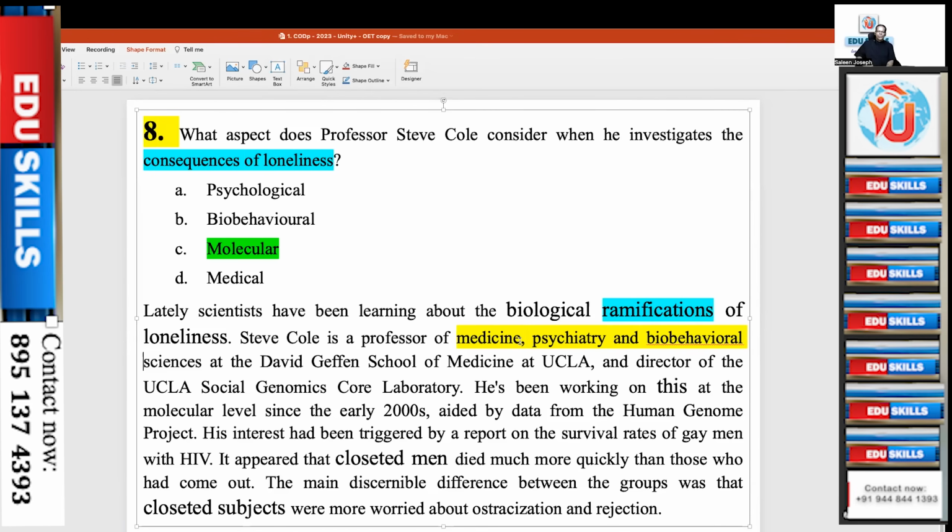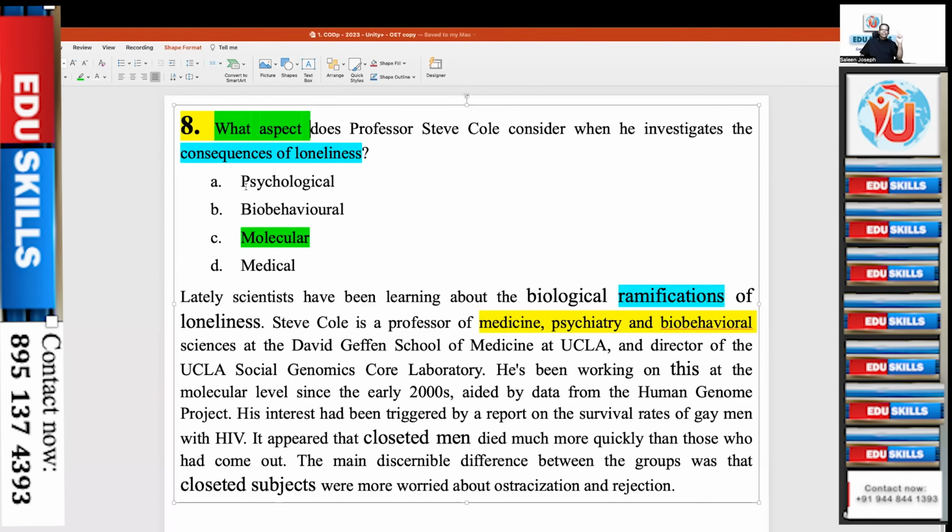Now, as you have seen, what is his concern? Here, you have to identify what aspect Professor Steve Cole considers when he investigates. What aspect? That's also important. They're asking for one aspect, not one branch or big department. So psychology, biobehavioral and medicine are three departments, and he is going to study one aspect of one of these departments.